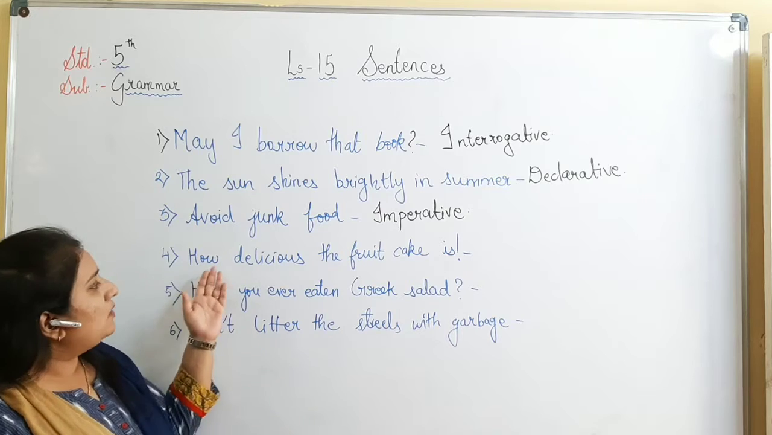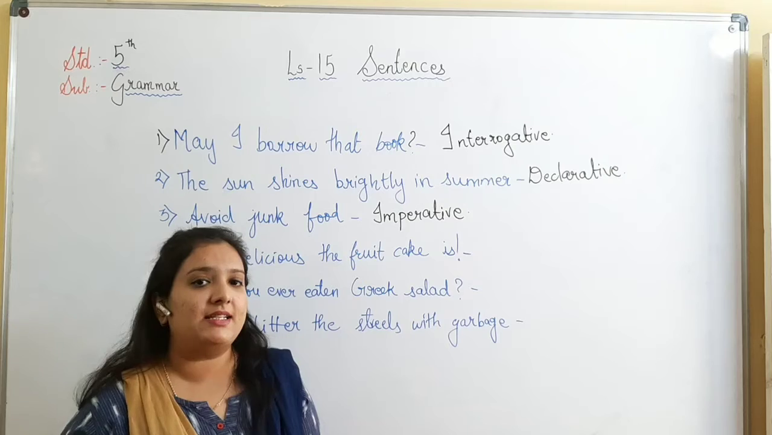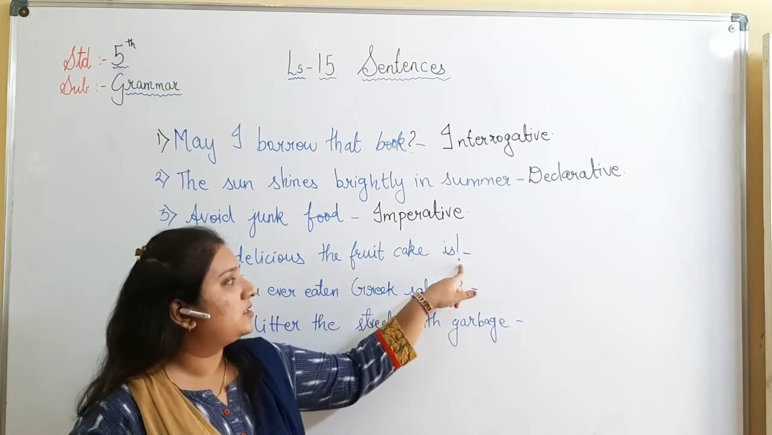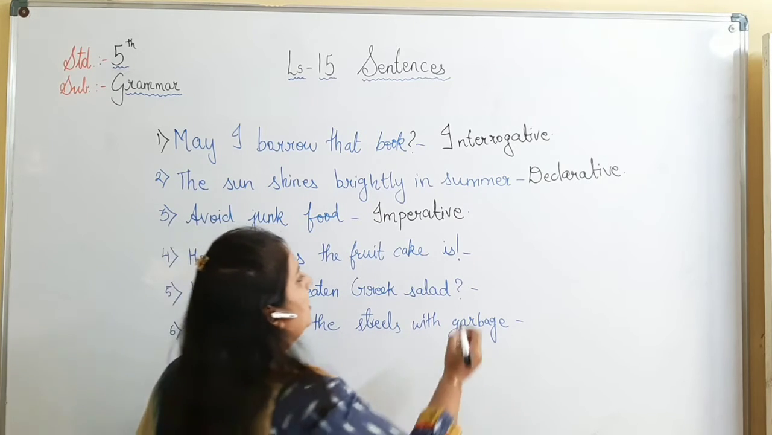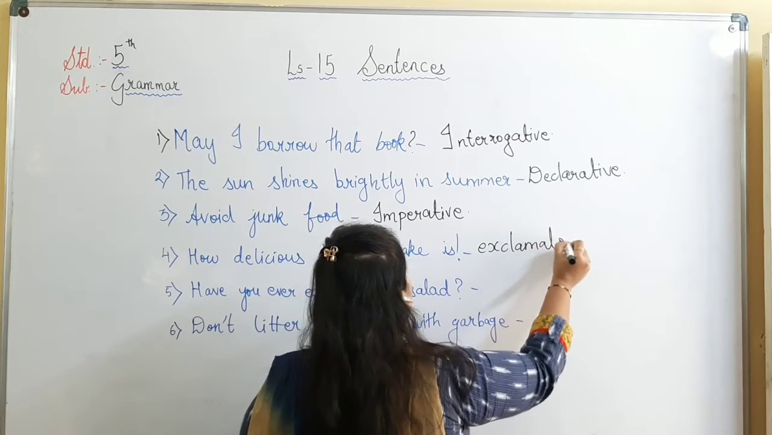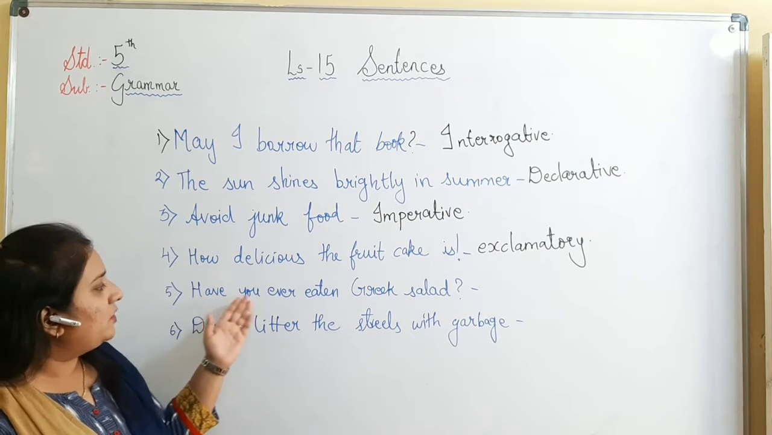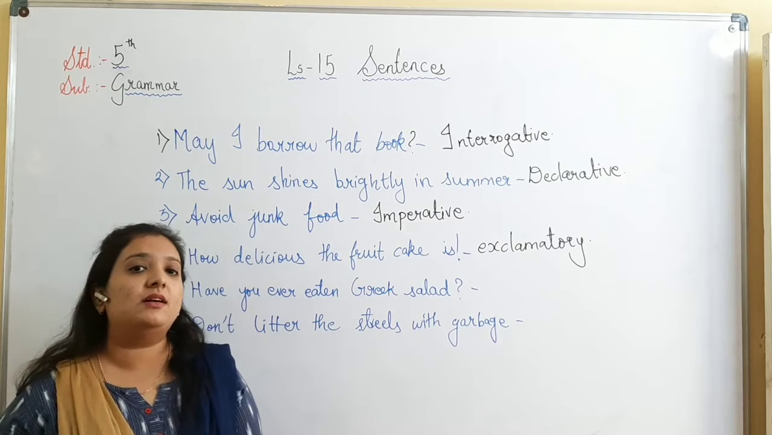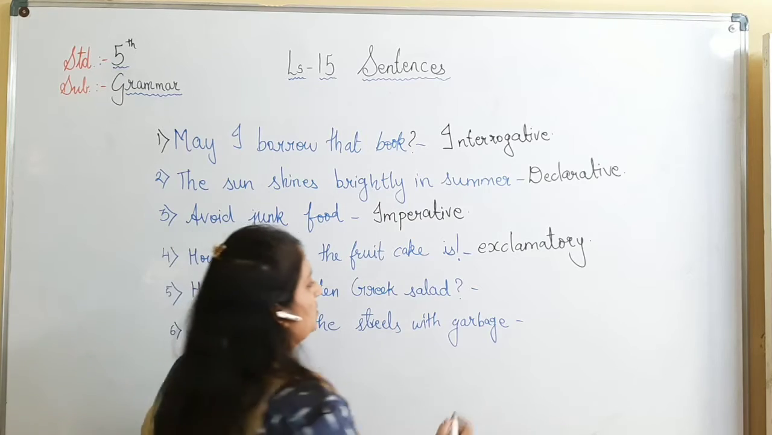Next is, how delicious the fruit cake is. I have seen a fruit cake and I am very excited. So what did I say? How delicious the fruit cake is, and it is also ending in an exclamation mark. So this type of sentence is called exclamatory. The next one, have you ever eaten Greek salad? Now what am I doing over here? I am asking the question. So what type of sentence is this? Yes, it's interrogative.